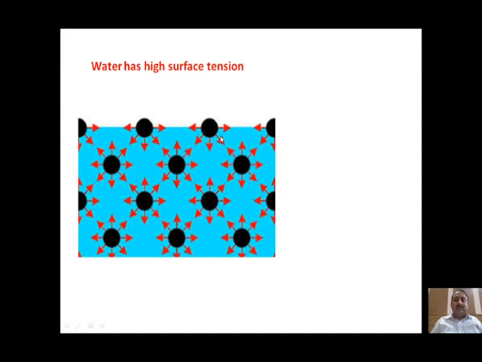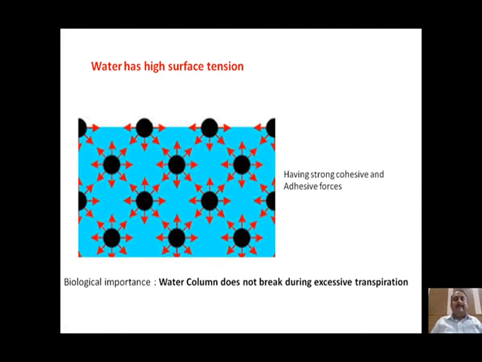This is responsible for maintaining the spherical shape of water. Therefore, water assumes a spherical or drop shape in the liquid state. This property of water is known as cohesive force. Cohesive force is the force of attraction between substances of the same type. This water molecule is being attracted by other water molecules. This is called the cohesive property of water.